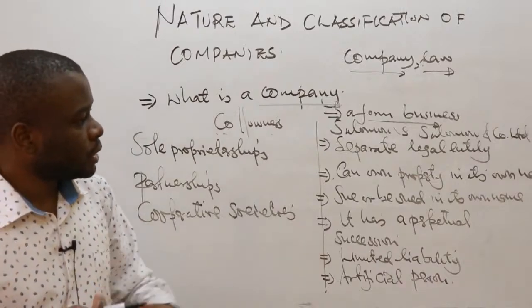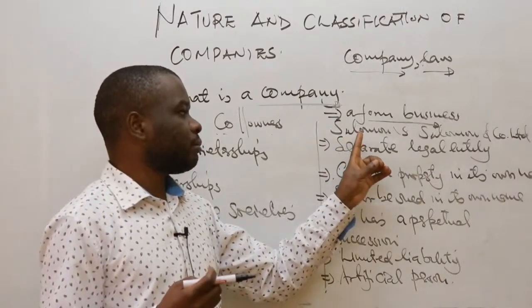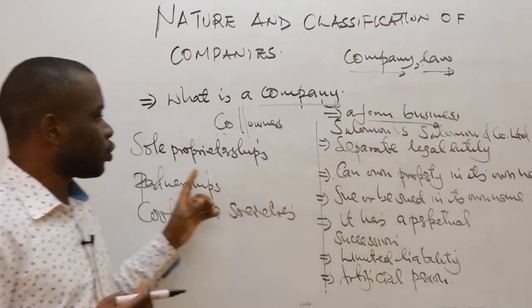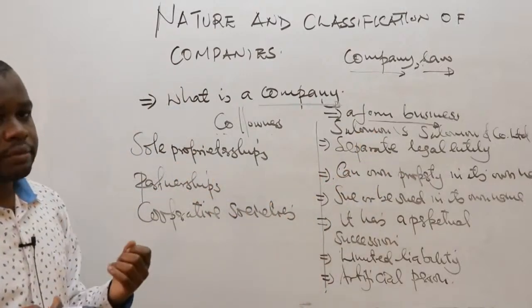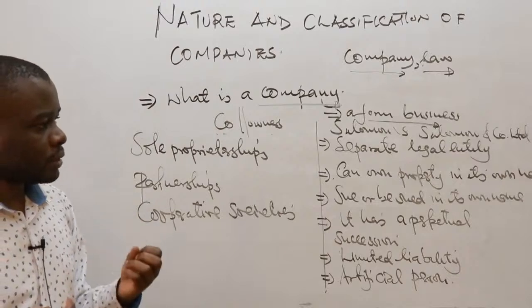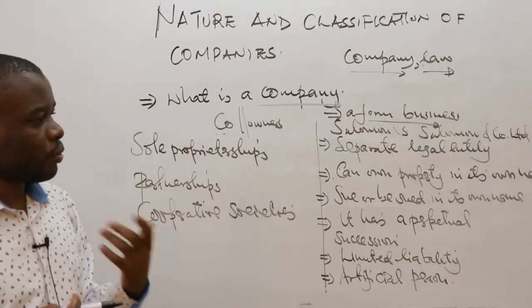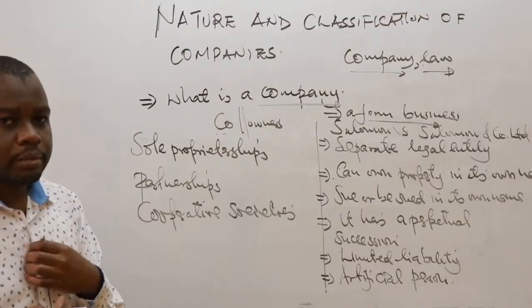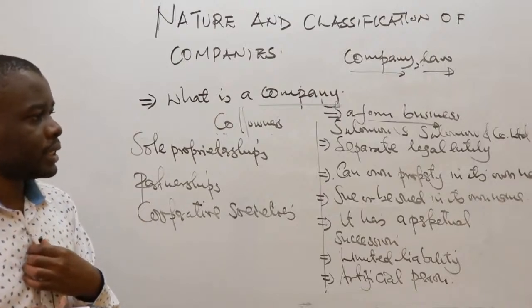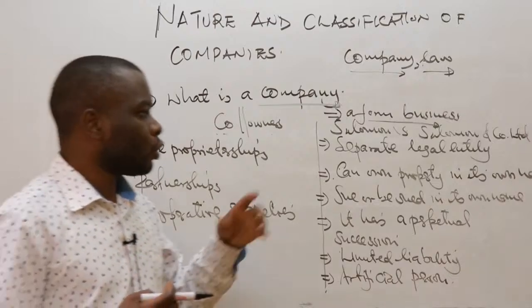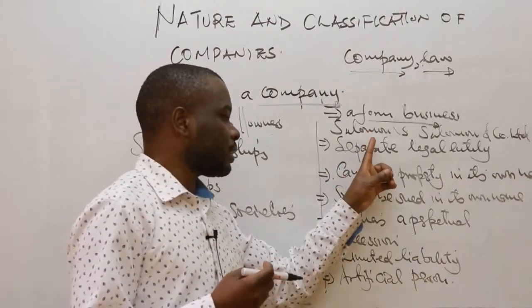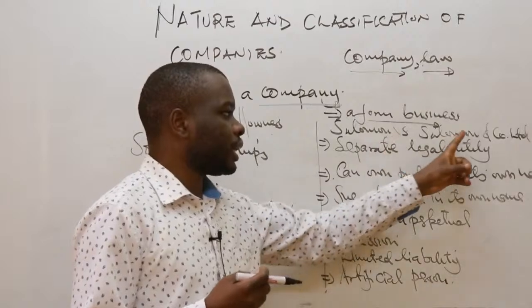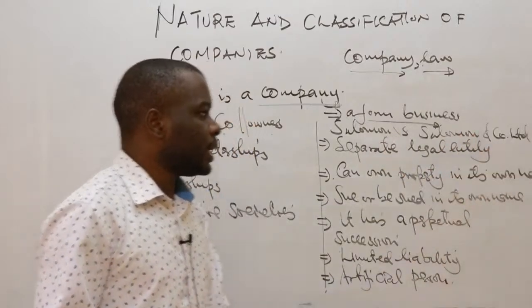It was a boot manufacturing business owned by Salomon as a sole owner. But the relatives, the sons, the daughters, and the wife, were interested in the business. So for them to join, he had to incorporate, or register, a company. Salomon together with the sons and the wife became the shareholders of Salomon and Company Limited.